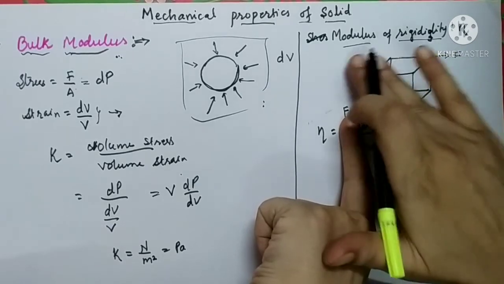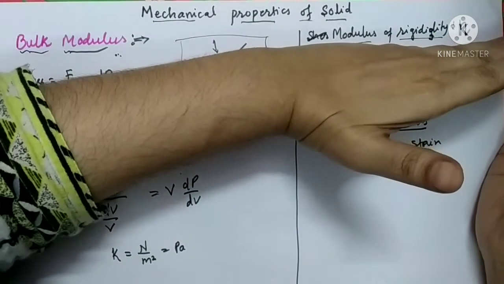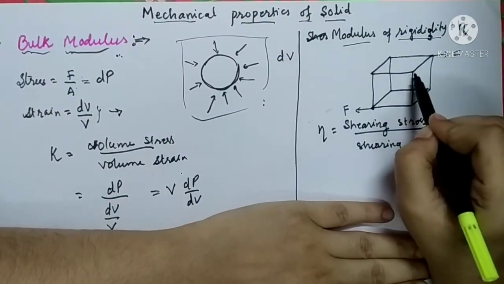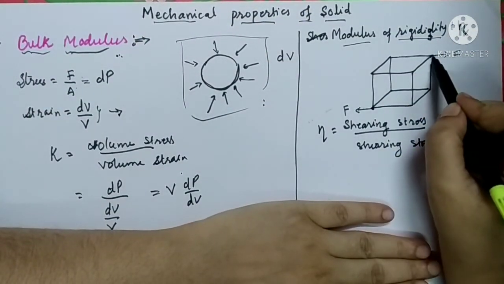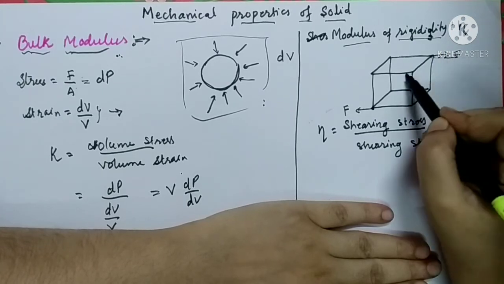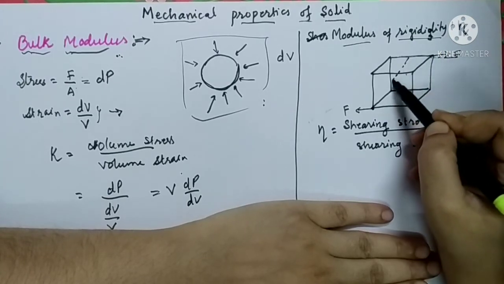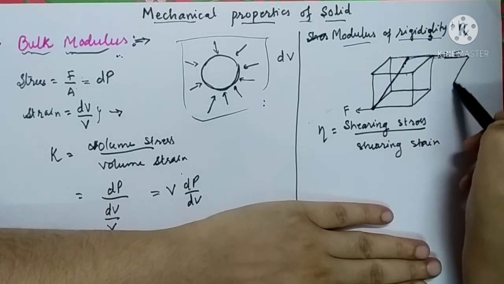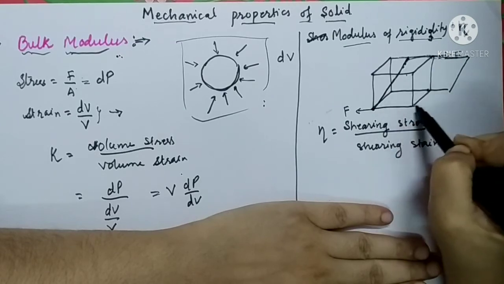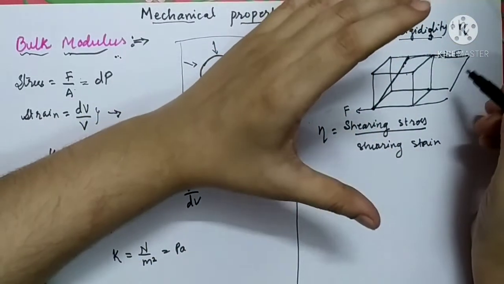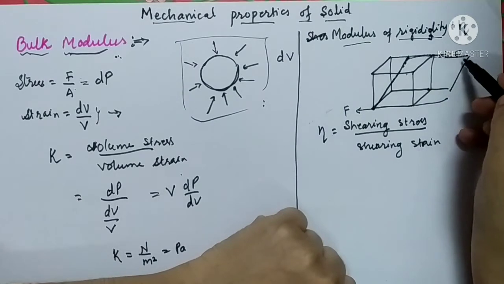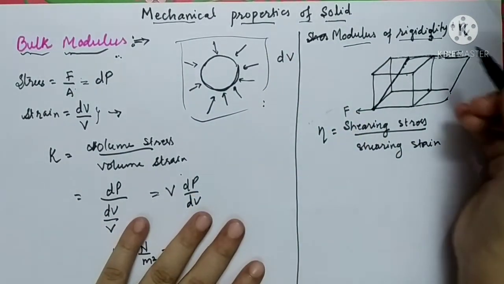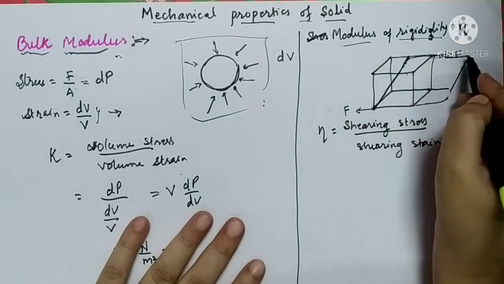So what will happen when you apply the force to change the shape of this cube? Let us apply the force in this direction. So the upper surface of this cube is going to be displaced, and it will take the shape like this. The shape of the cube will become a piece of sweets. So it is going to be changed. The upper surface has been displaced.